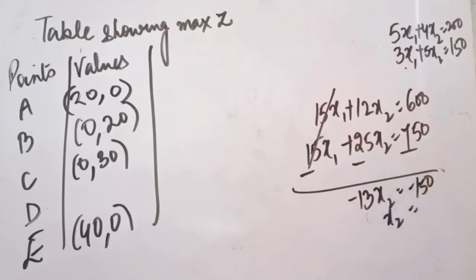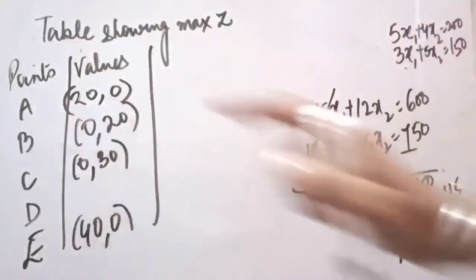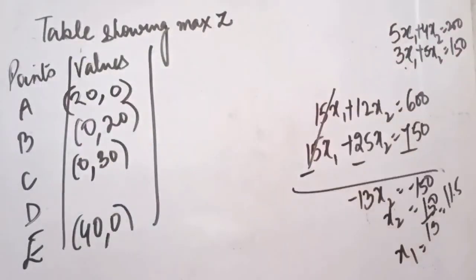So from here we can get the exact value of x2, that is 150 upon 13, or we can say 11.5. Now we can put this value in either of the equations and find out the value of x1. So whenever 2 points are cutting on that graph and that point is being selected in the table, so that point will be calculated like this.